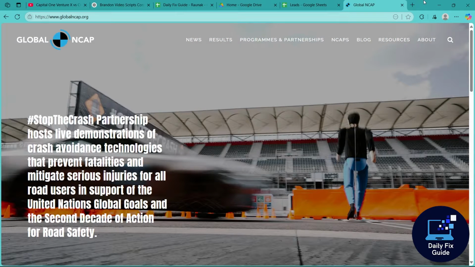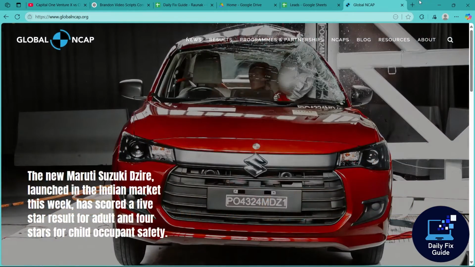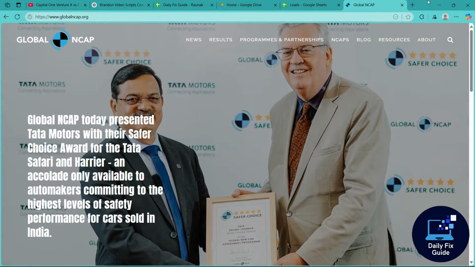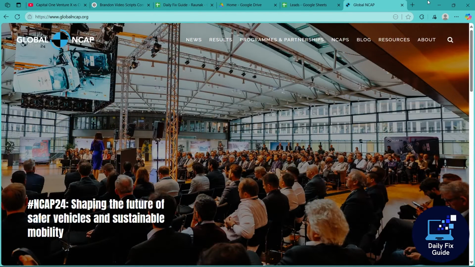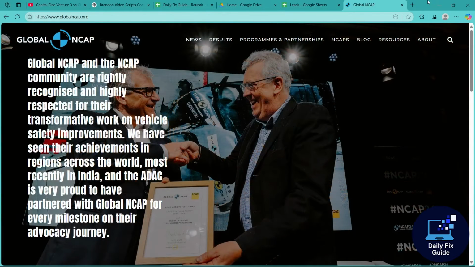So, first you will need to understand what Global NCAP does. It performs crash tests on vehicles in regions like India, Latin America, and Africa, evaluating features such as airbags, ESC, child protection, and pedestrian impact. Now, Global NCAP is a UK registered charity promoting transparency and better vehicle safety standards, not law enforcement.